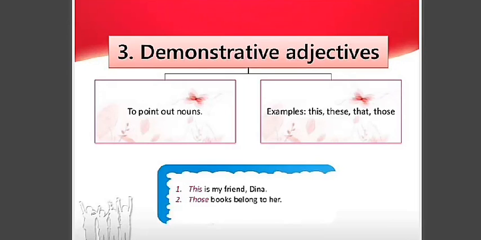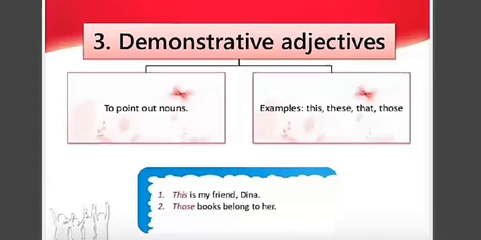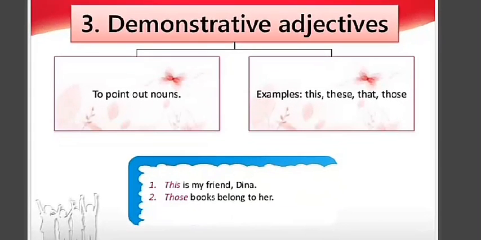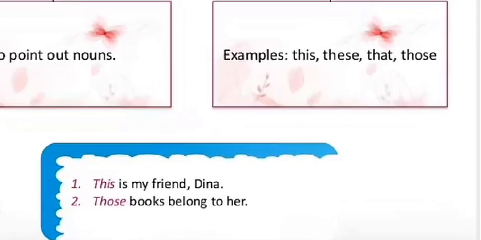Moving to the next, we are here on demonstrative adjectives. The word is made from demonstration, to show something, to point out nouns: this, these, that, or those. Clear? When I meet my friend, I tell my mother or father, this is my friend Deena.